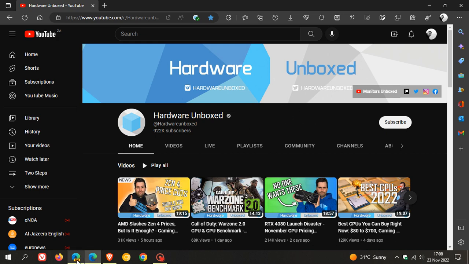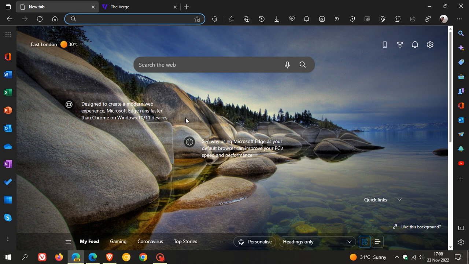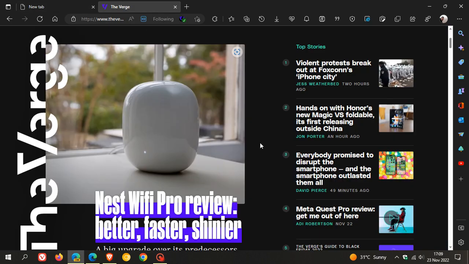Now, once again, in Edge Canary, which is the first of the preview versions of the Edge browser, Microsoft has taken this followable web feature one step further. And now in Edge Canary, the follow feature is now also available on some news websites, not only just the YouTube platform and following YouTube creators like it currently is in the stable version. And if we just head over to The Verge as an example, here you can see I get the same little toggle with a green tick, you're following this creator.